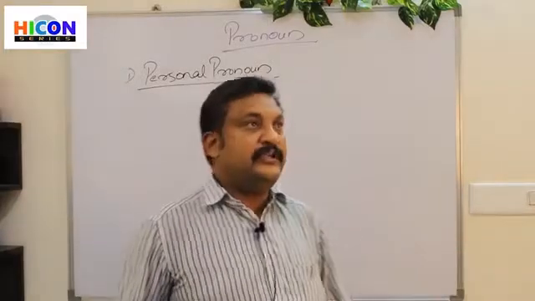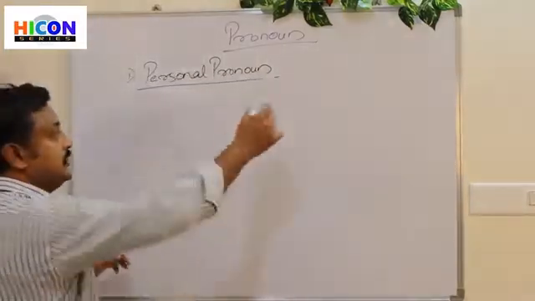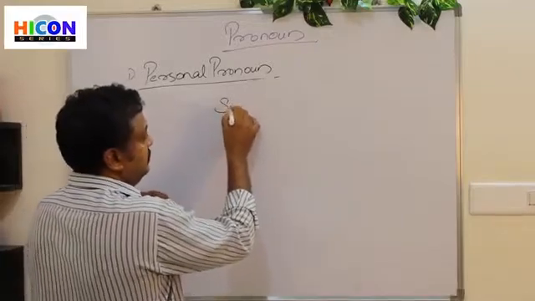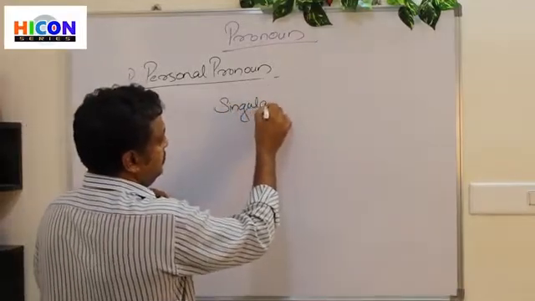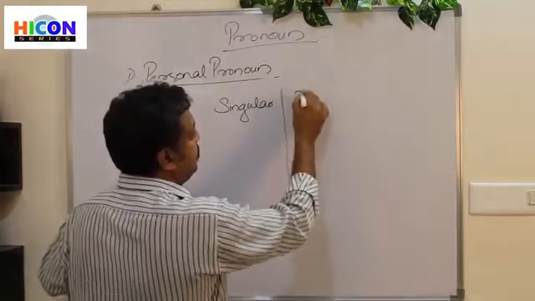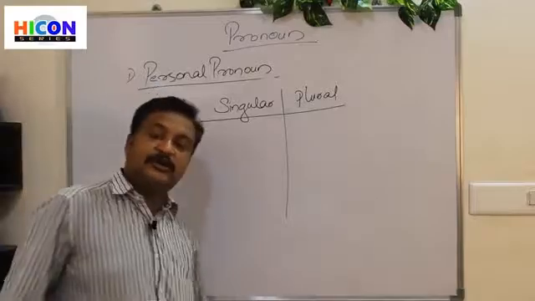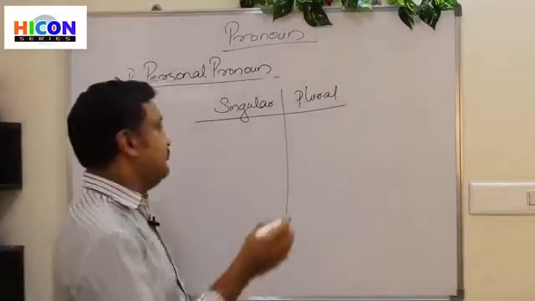Clear? So when it comes to nouns, we know there are two categories of numbers, singular and plural. So what do you mean by singular? Singular means one. For example, we say book.